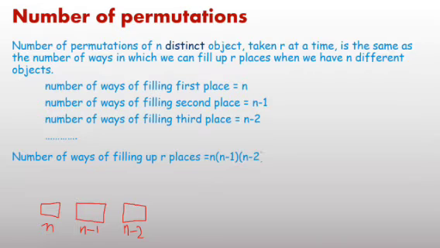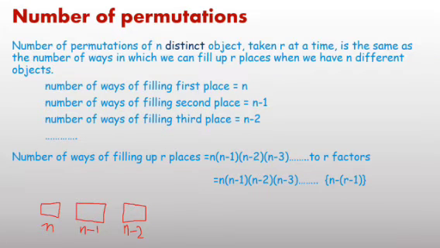Number of ways of filling r places. If anyone asks how many ways you can fill 3 places, n into n minus 1 into n minus 2. The number of ways in which you can fill 4 places, then you will write n into n minus 1 into n minus 2 into n minus 3. The number of ways in which you can fill 2 places, n into n minus 1. There are r places. For 2 places up to n minus 1 you have to multiply 2 terms. 3 places, multiply 3 terms. First place, second place, third place. 4 places: 1, 2, 3, 4. There are 4 factors. It implies for r places there will be r factors.